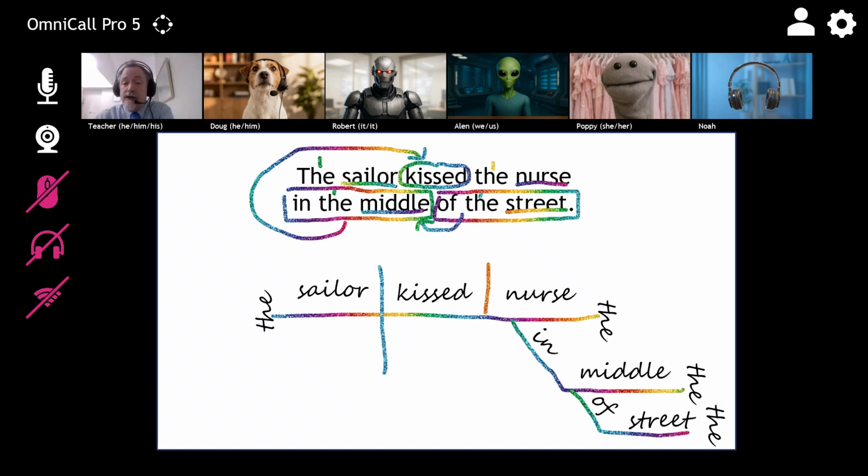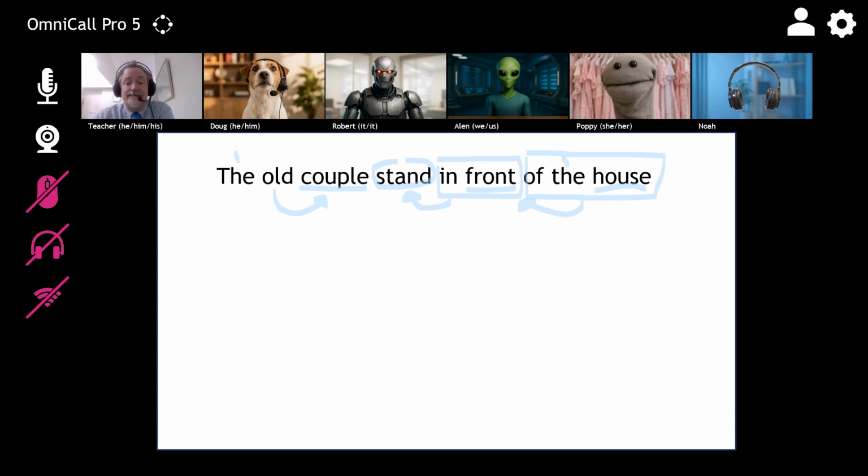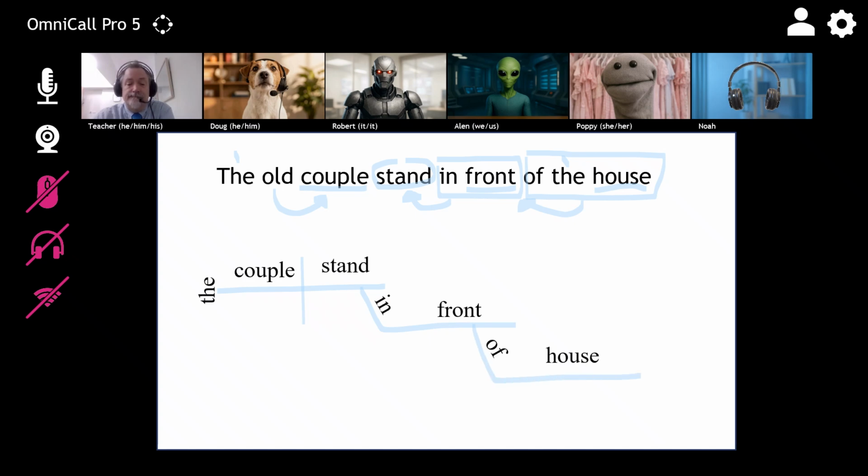Okay, let's go on to this one. Noah, I want you to try here. Yeah, exactly right. And as a diagram. Yeah, and this is just like the one Poppy did, where you can chain reaction these preposition boxes. Of the house describes front, and in front describes stand.